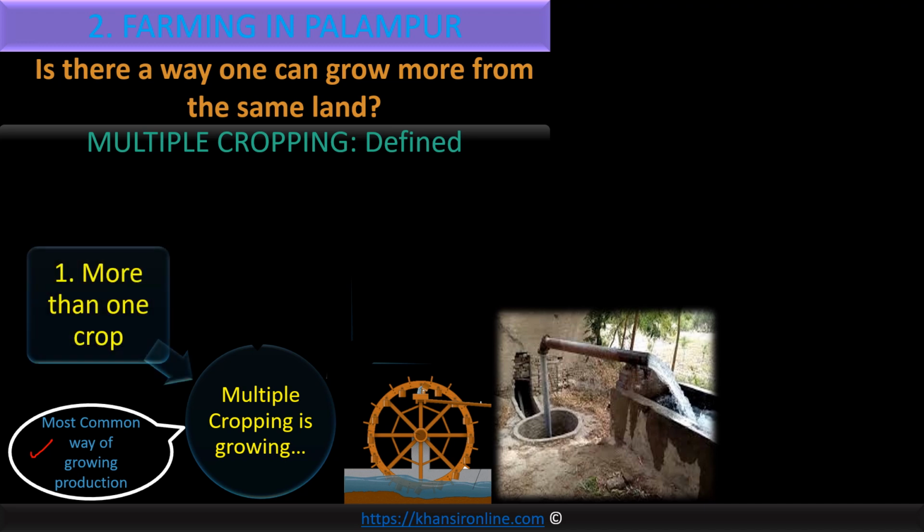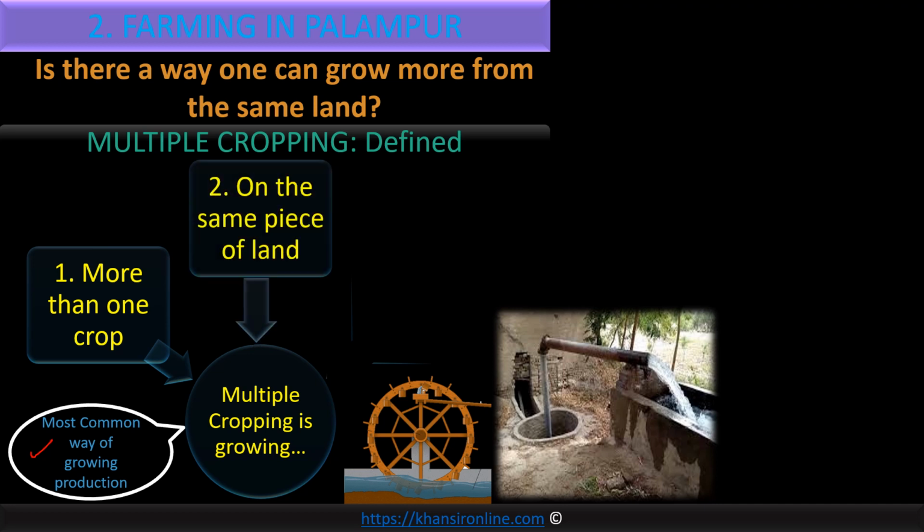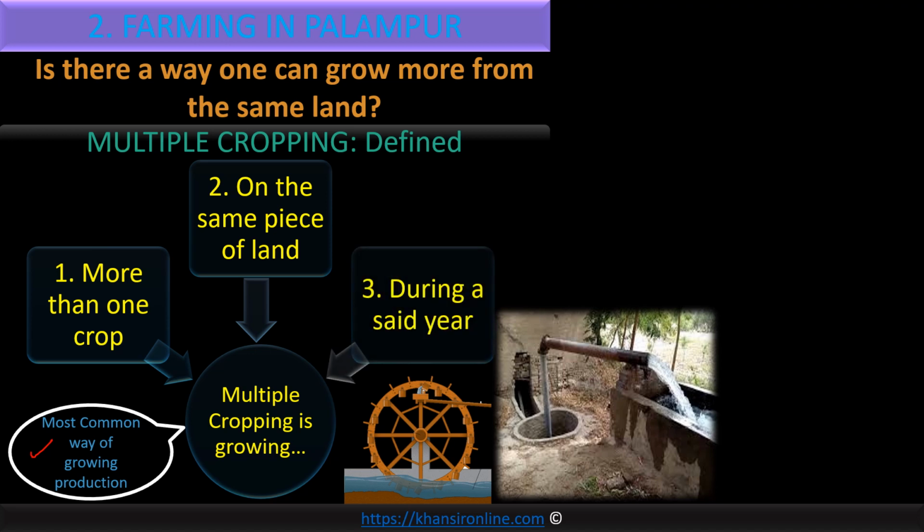See the definition again. The important factor of the definition is more than one crop on the same piece of land during a said year or any particular year. This is multiple cropping. So what is the important condition for multiple cropping? The most important condition for multiple cropping is irrigation. I told you the meaning of irrigation in the last video.